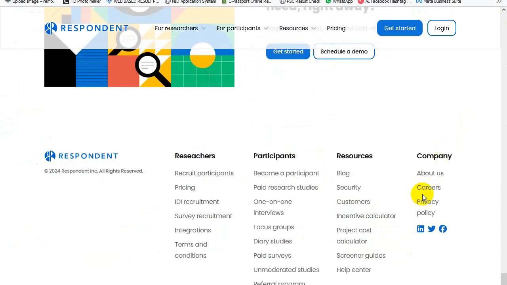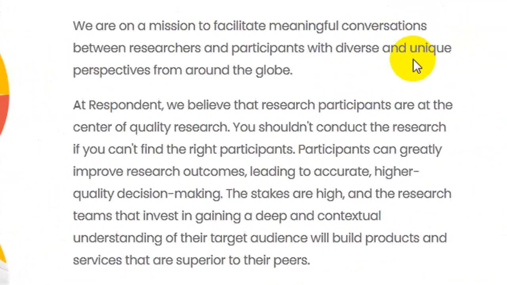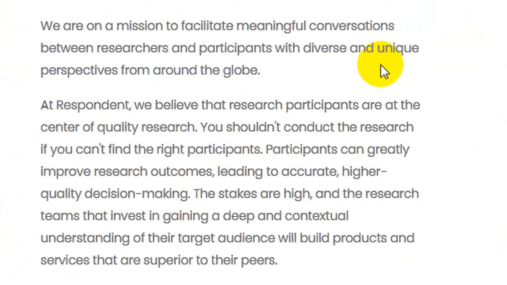Now if you look at the About Us option, I click on company information. So what is the company? Here you see the owner of this company, and what he said: we are on a mission to facilitate meaningful conversation between researchers and participants, with diverse and unique participants from around the globe. At Respondent, we believe that research participants are at the center of quality research.